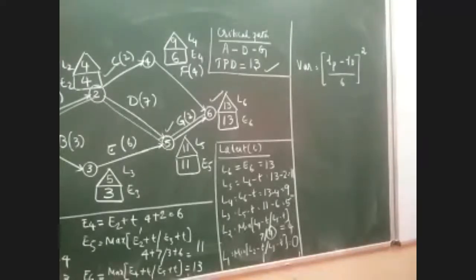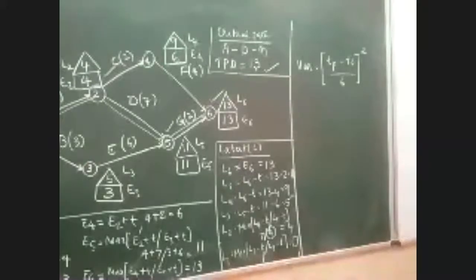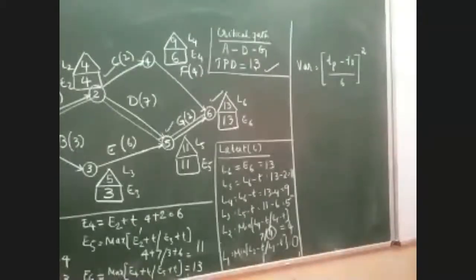The variance is given by the formula (TP minus T naught) divided by 6, the whole square. Now the next question is, should I calculate the value of variance for all the activities? The answer is no. You don't have to calculate the variance for all the activities.